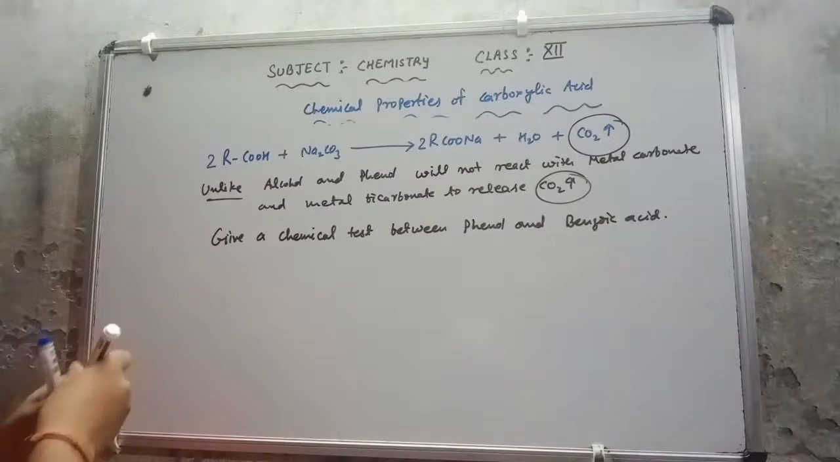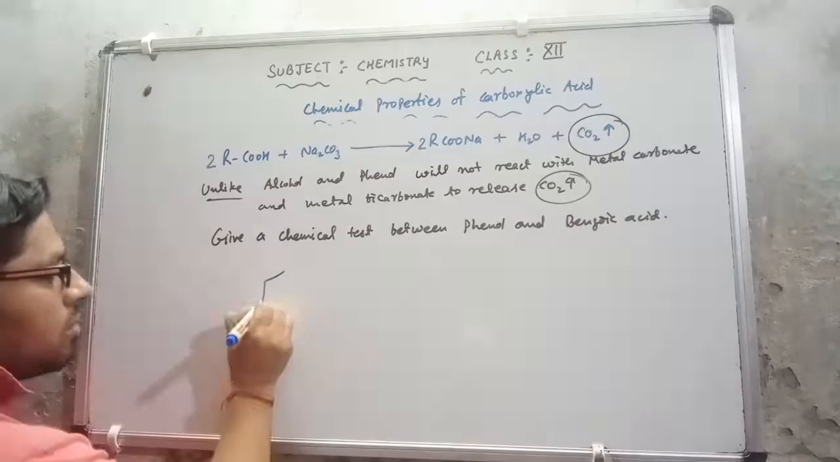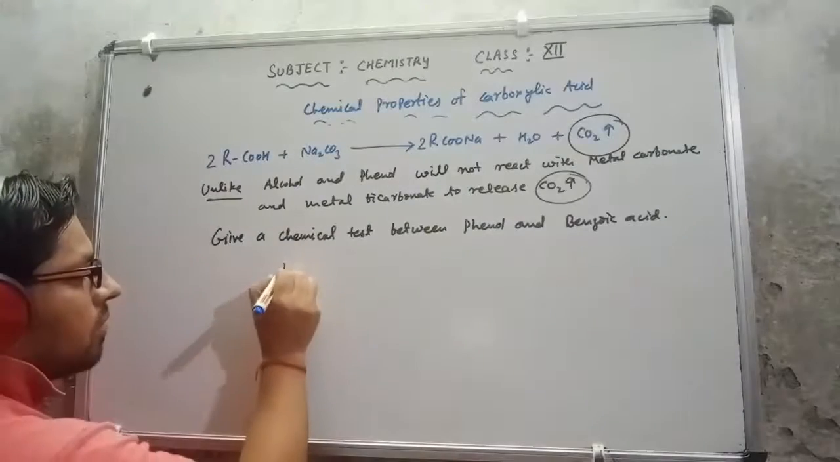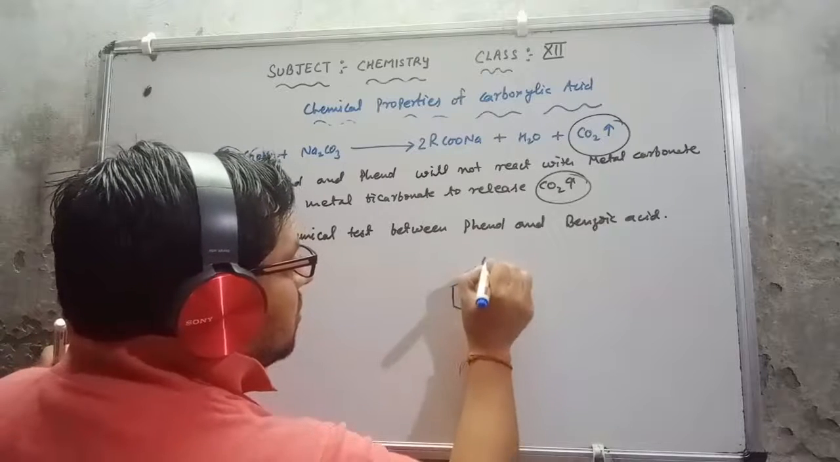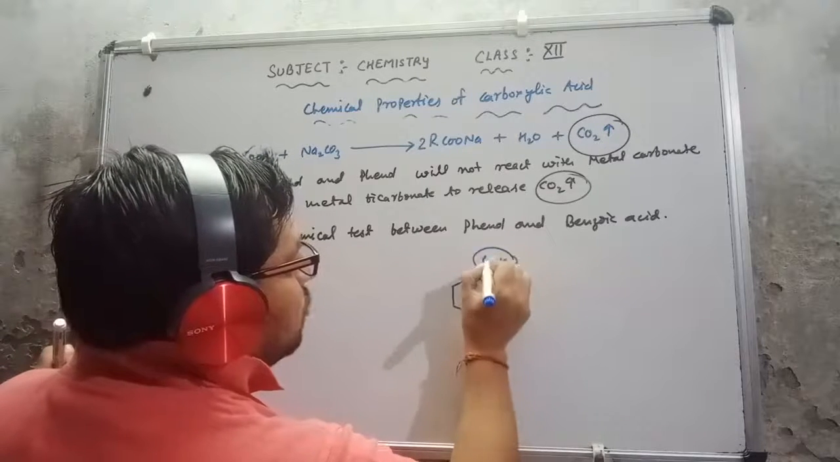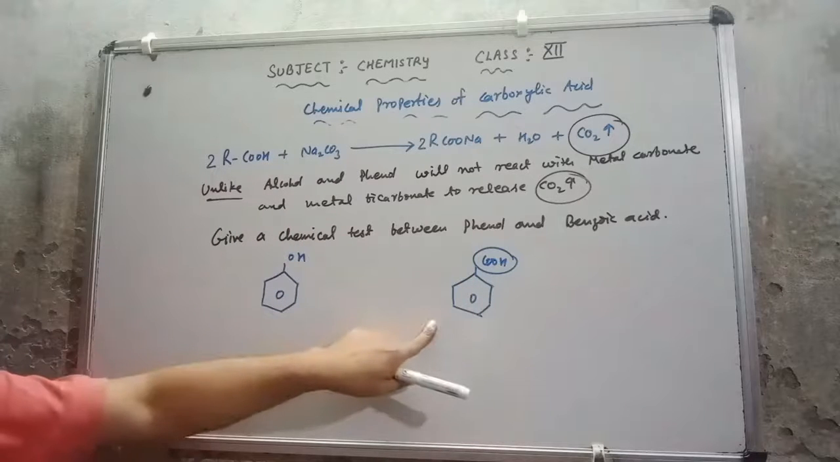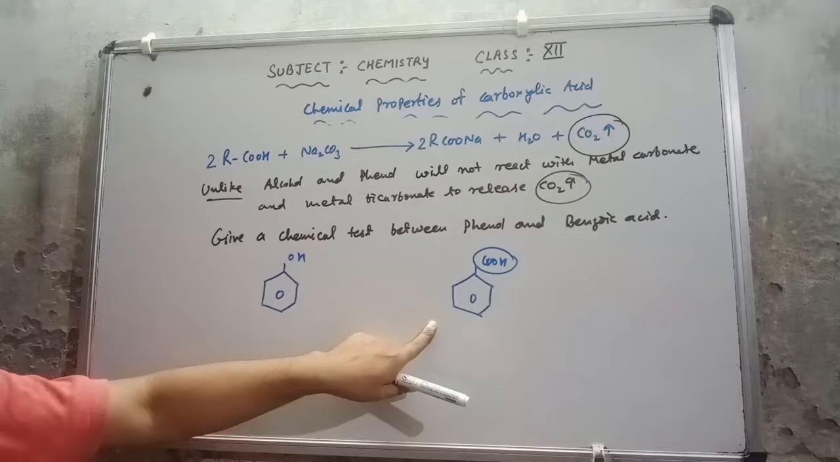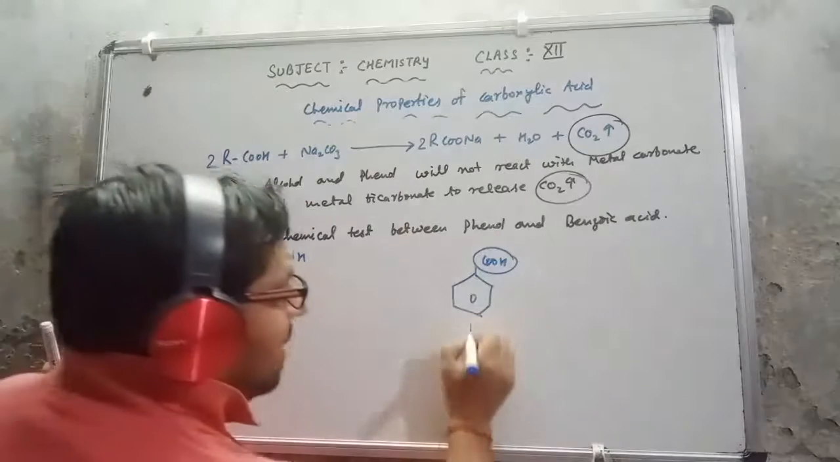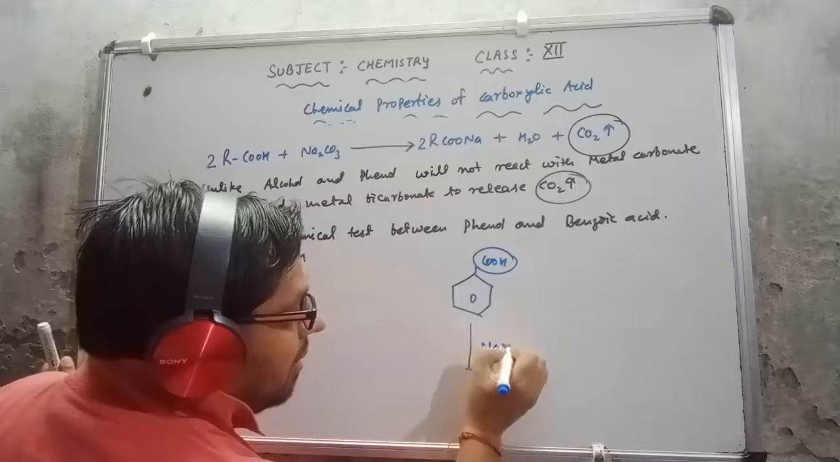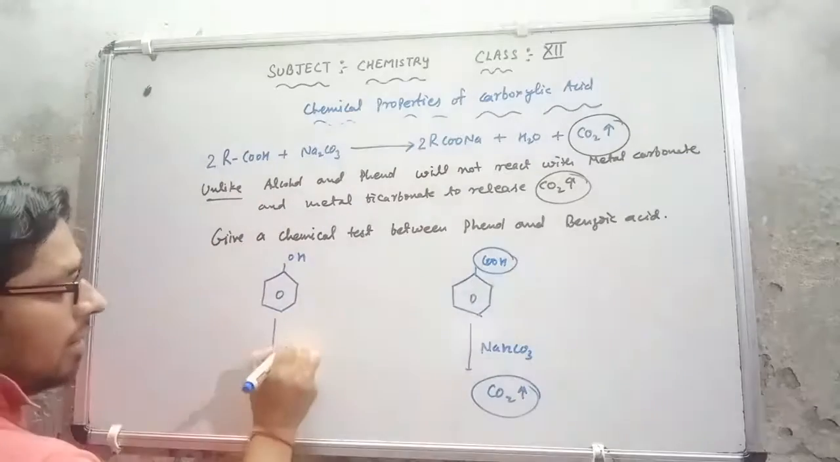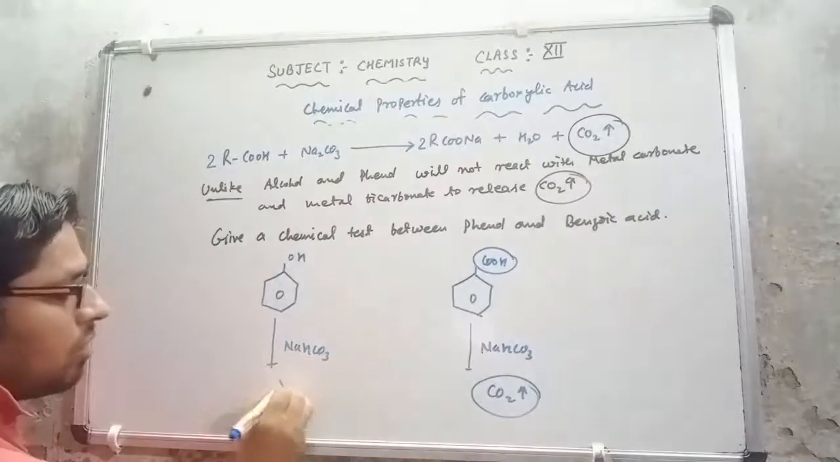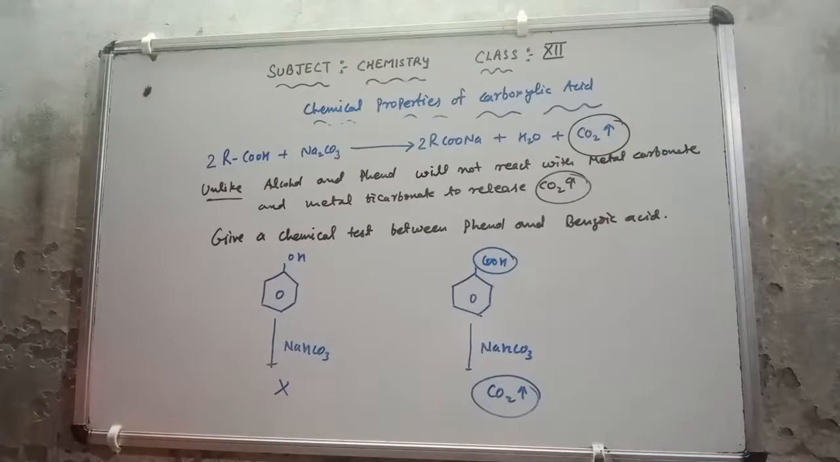So a very simple test is there. Just now I have discussed that this is phenol and this is benzoic acid. This is COOH, so the COOH group is available here. So it will react with metal bicarbonate and release what? Carbon dioxide gas. So simply I can say that this will react with NaHCO3 and liberate carbon dioxide gas, whereas with Na2CO3 there is no reaction. So this is a simple chemical test.